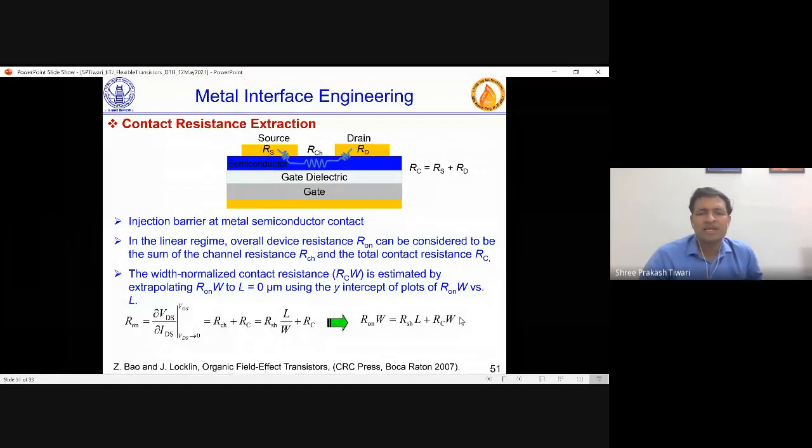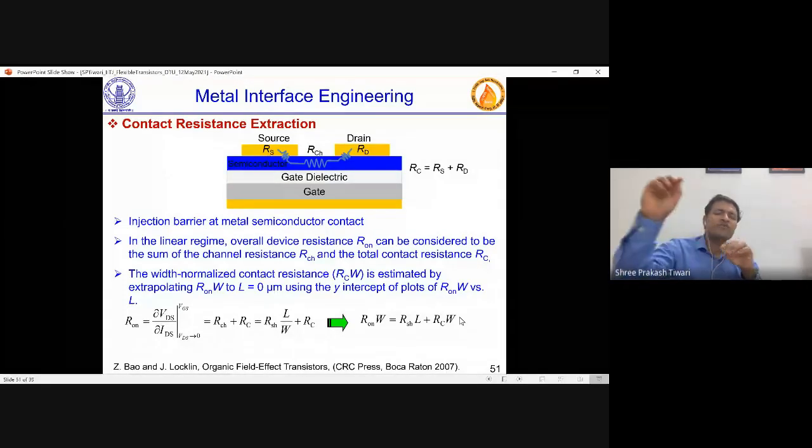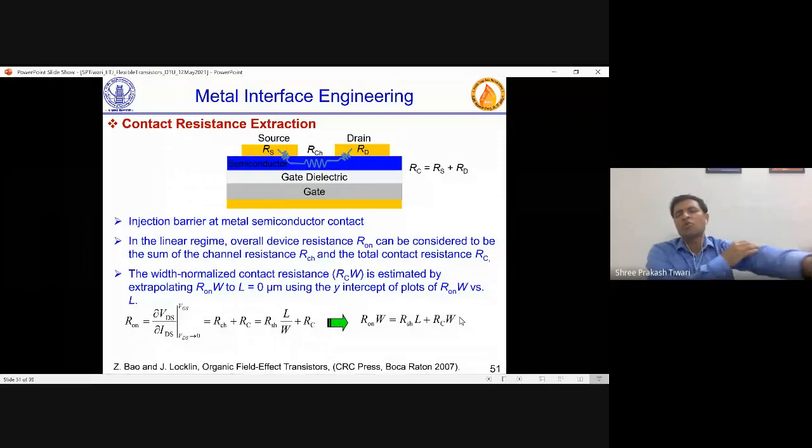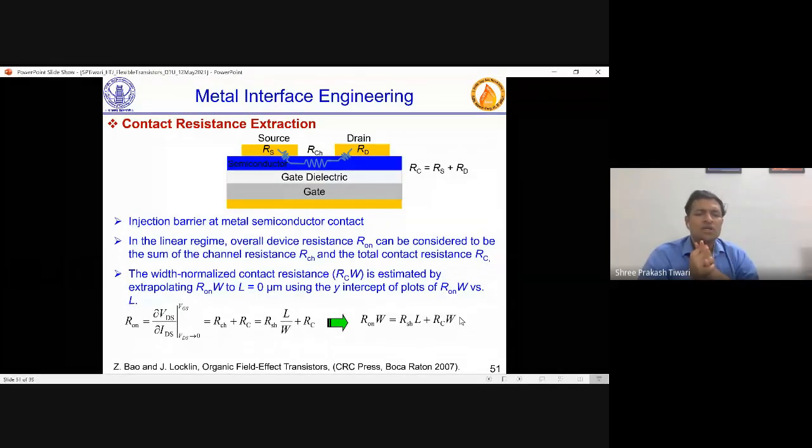Now in a transistor, how do you find Ron? For a particular VGS, a particular gate voltage, a fixed channel will be created. Now take drain to source voltage very small. Why very small? Because then this transistor will be in the linear region. It will be more like a linear resistance. So you say Ron is del VDS by del IDS at a particular gate to source voltage when drain to source voltage is very small. So that is Ron. And now what is Ron? Ron is R channel, which is the channel resistance, plus RC, which is source plus drain resistance. Okay, so Ron is RCH plus RC.